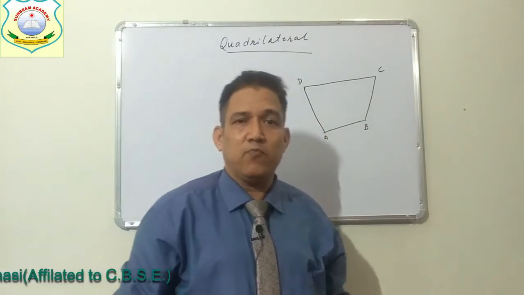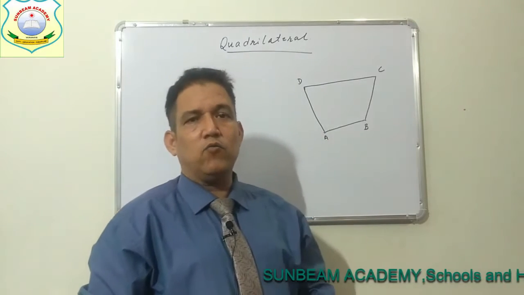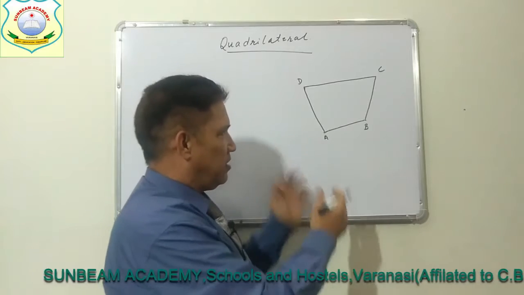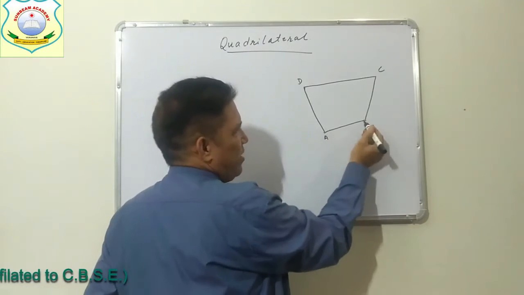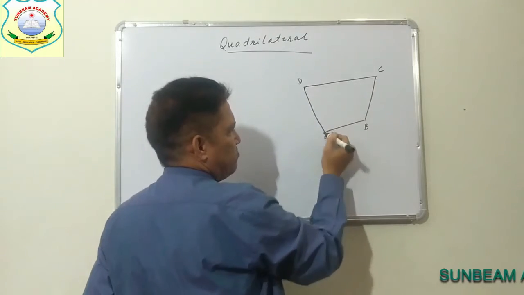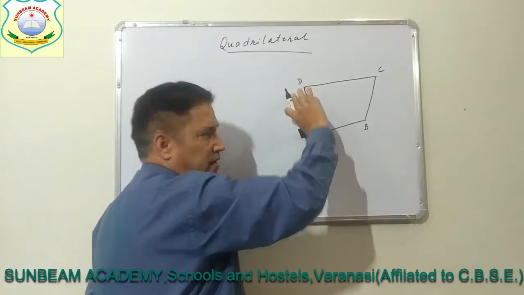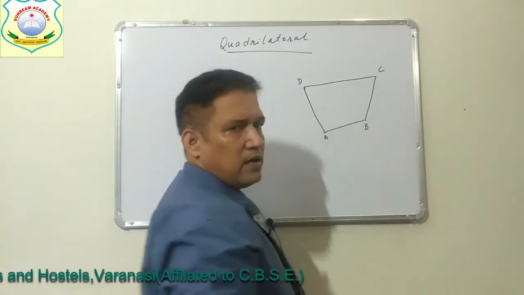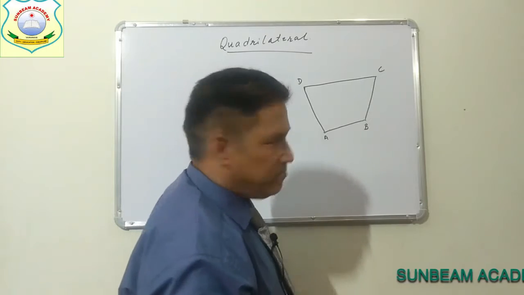What are collinear points? Points which lie on a line are called collinear points. Obviously 2 points are always collinear. This is collinear, this is collinear, this is collinear, but no 3 of them are collinear. So after joining them, we are getting a quadrilateral.